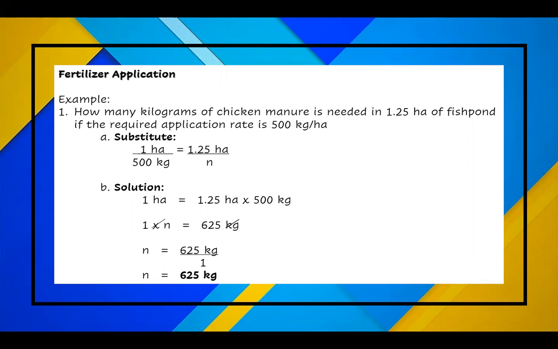Then transfer 1 to the other side. So n is equal to 625 kilogram divided by 1. So our answer is n is equal to 625 kilogram for this problem.